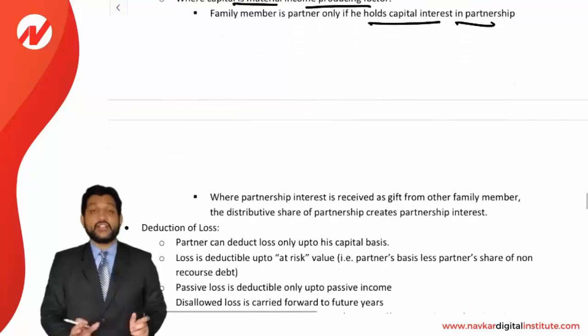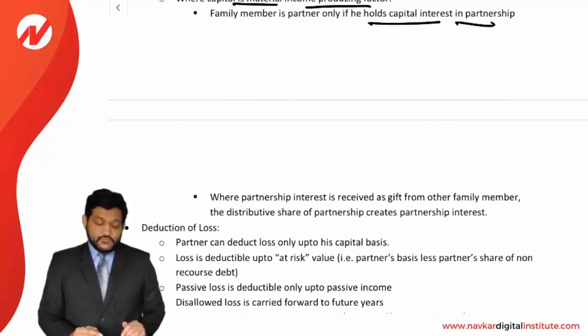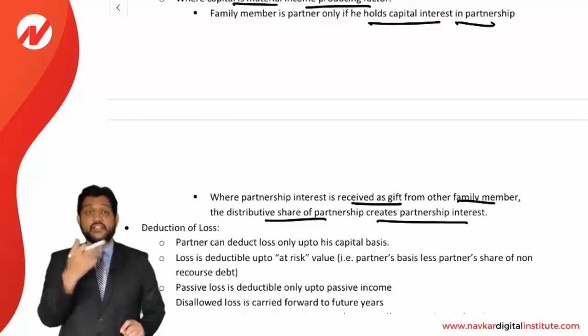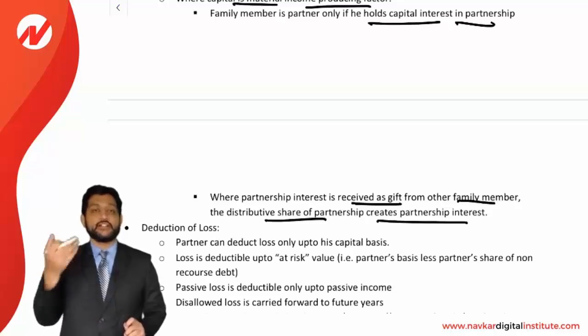There, only management participation will not work; you have to provide a capital interest. Where a partnership interest is received as a gift from another family member, the distributive share of a partnership creates a partnership interest. Sometimes another family member is gifting his share to another family member. In that case, it is automatically included as a partnership interest, and whatever distributive share of that partner will be transferred to the person who receives the gift.